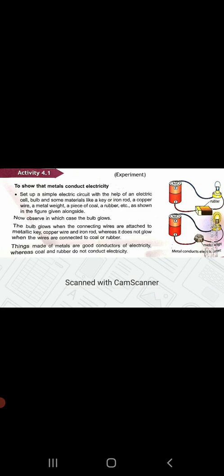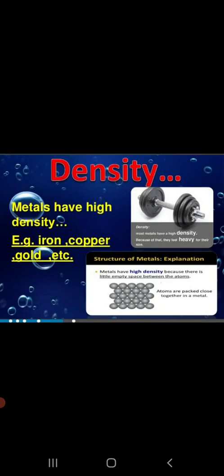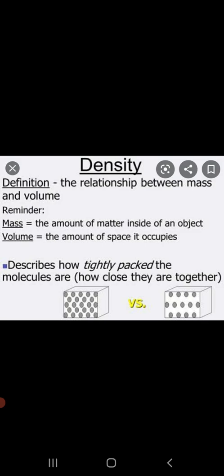Now moving on to the next physical property of metals: metals have high density and high melting points. Children, what do we understand by the term density? Density is the relationship between mass and volume.